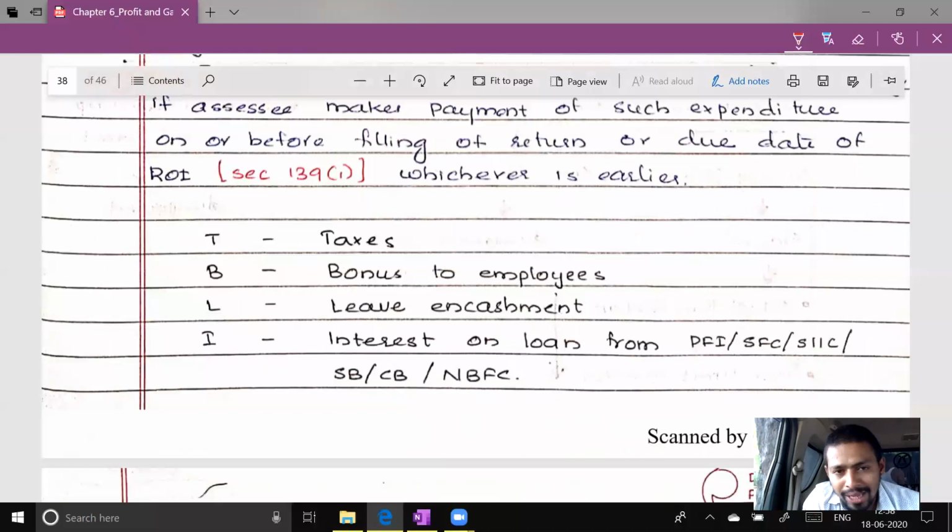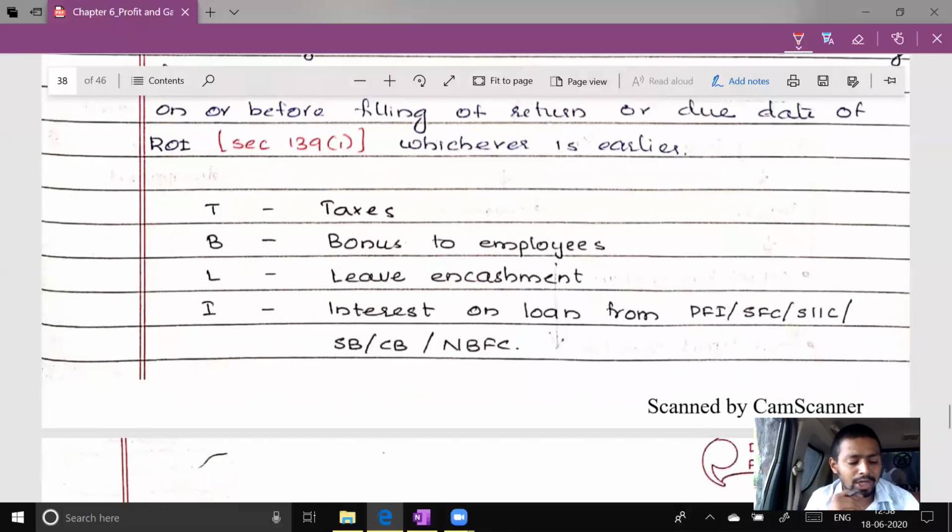So we call it TBLICR. TBLICR. T for taxes, B for bonus, L for leave encashment, I for interest on loan taken from PFI, PSP.